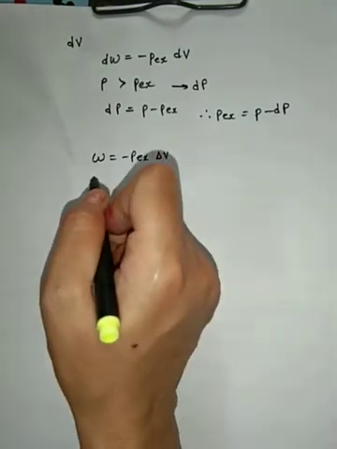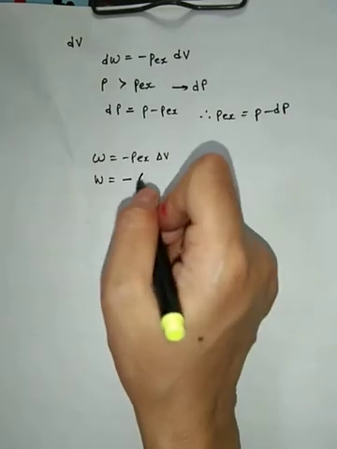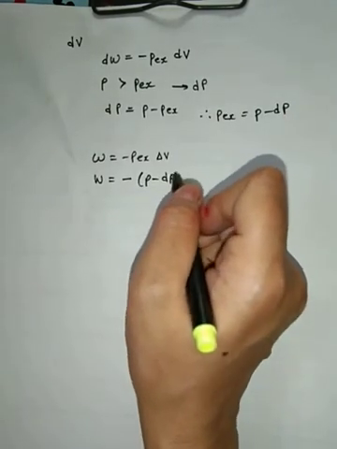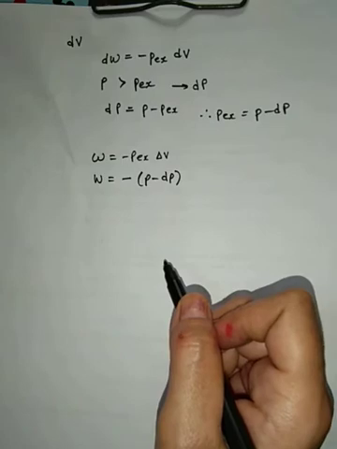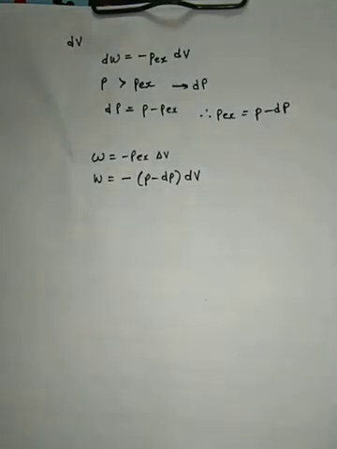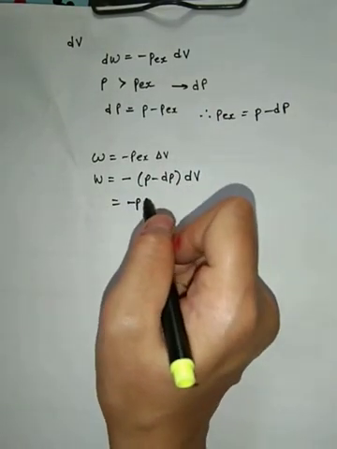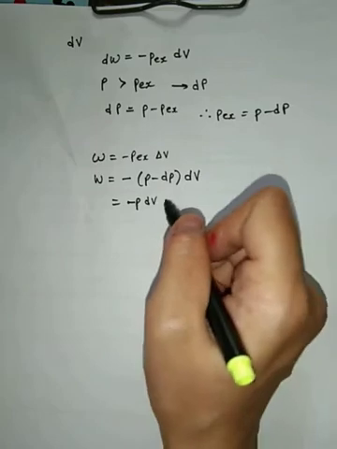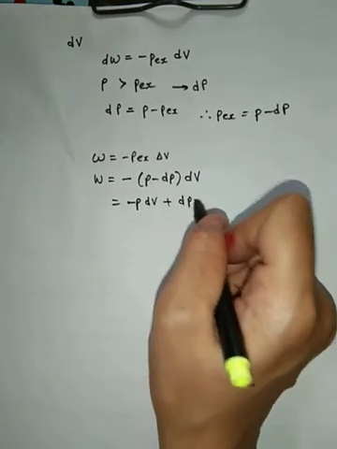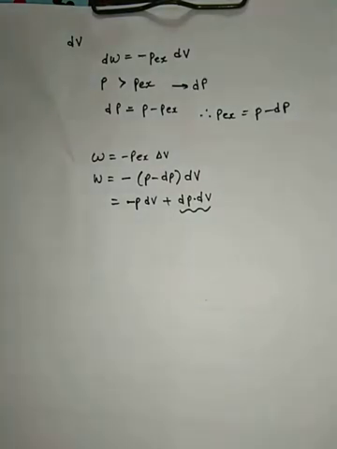Now this changes to what? It will change to minus P external value. I am substituting P minus dP, and instead of delta V, I will be writing dV because the change is very small. Let us open the brackets. It becomes minus P dV, minus into minus plus dP into dV. Now these two are very small quantities, so the product can be neglected because the product of two small quantities is too less.